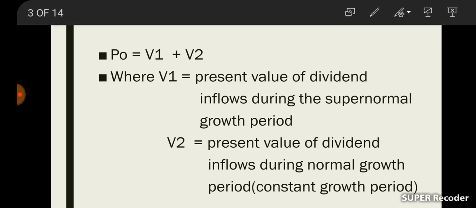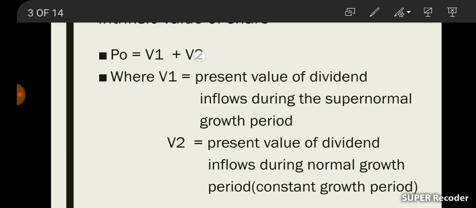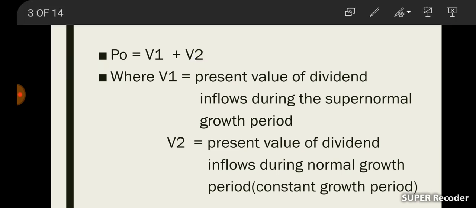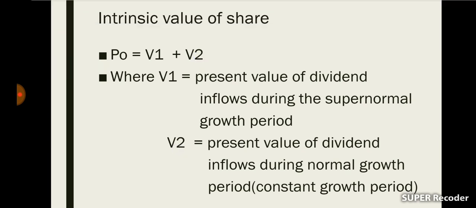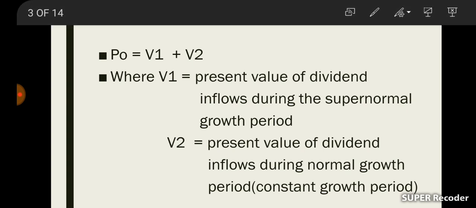The second is the flow meaning the present values of dividend flows from period n plus 1 to infinity. That is V2. That means V1 is the present value of dividend inflows during the supernormal growth period, and V2 is the present value of dividend inflows during the normal growth period. That is the constant growth period.